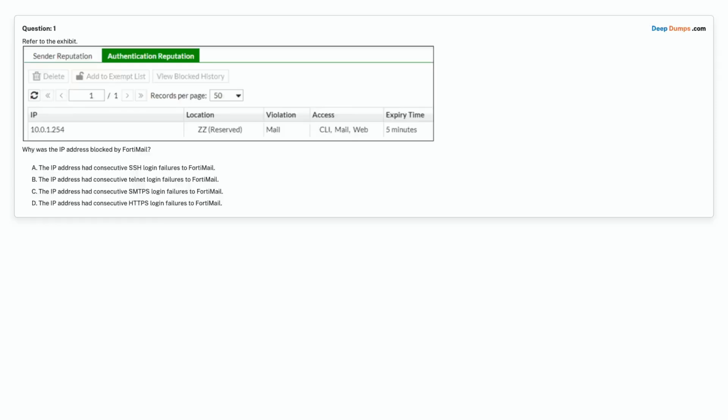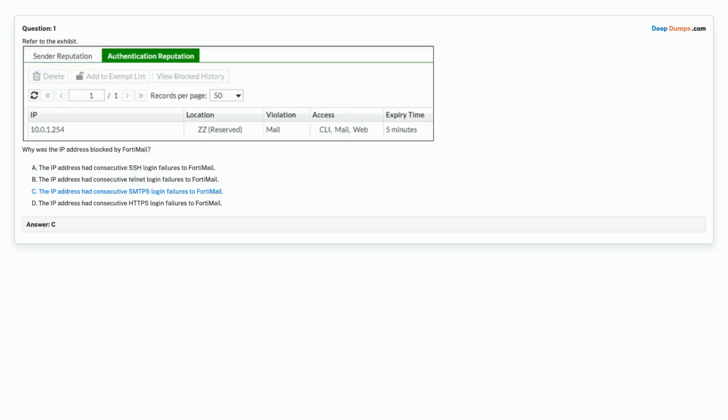Question 1. Refer to the exhibit. Why was the IP address blocked by Fortinet? Option A. The IP address had consecutive SSH login failures to Fortinet. Option B. The IP address had consecutive telnet login failures to Fortinet. Option C. The IP address had consecutive SMTPS login failures to Fortinet. Option D. The IP address had consecutive HTTPS login failures to Fortinet. Choose the correct answer.